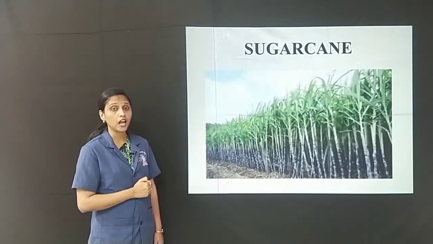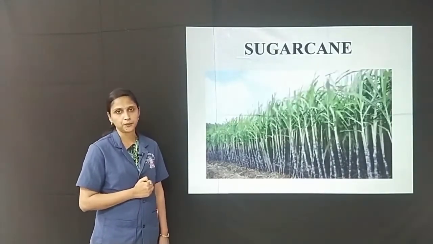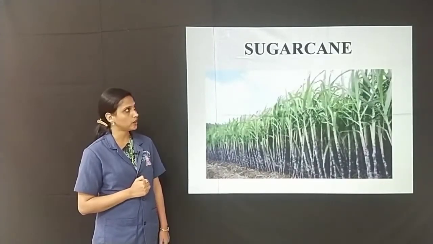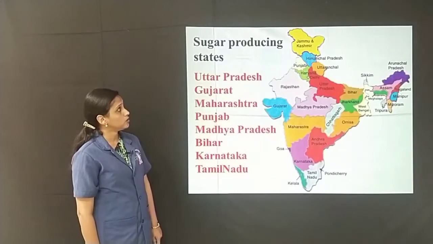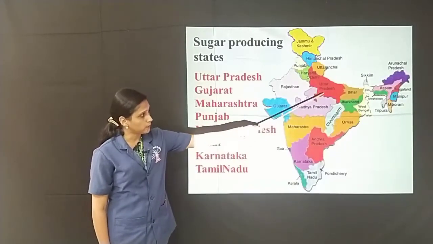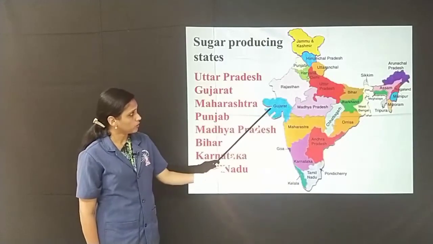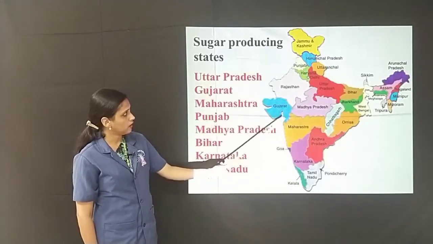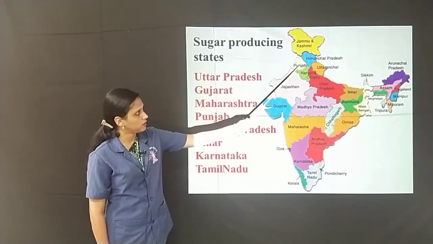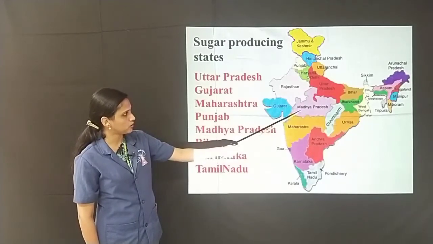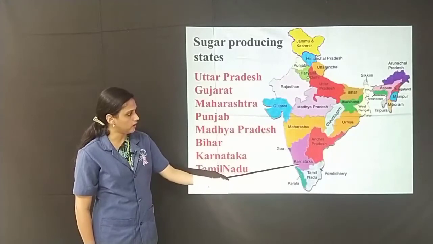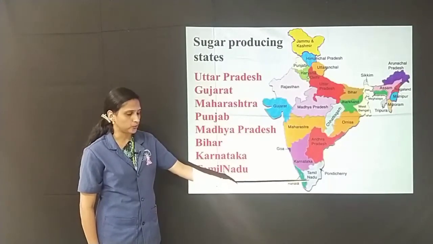Now let us learn about sugarcane in detail. We get sugar and jaggery from sugarcane. Sugar is produced in the states like Uttar Pradesh, Gujarat, Maharashtra, Punjab, Madhya Pradesh, Bihar, Karnataka and Tamil Nadu.